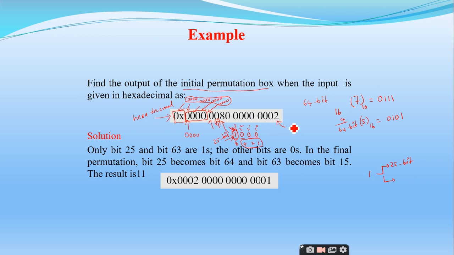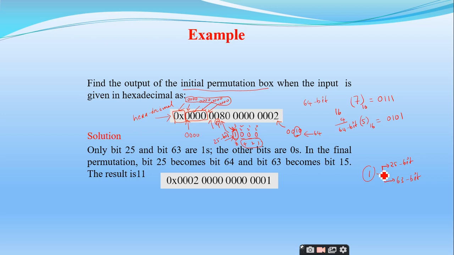Yes, but sir, the last one, how can I represent 2? 0010, sir. 0010. So what is the index of this bit? Up to here it is 64, right? The last digit is the 64th bit. So what is this one? 63, sir. 63 bit. So for the given input data, we have the 25th bit and the 63rd bit set as 1. Am I right or not?